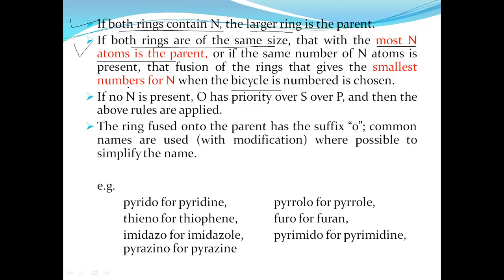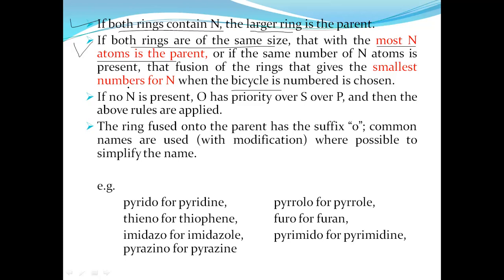you have to identify the parent heterocyclic ring on the basis of the maximum number of nitrogen atoms present in the ring. On that basis, you identify the parent ring. Once identified, you give the parent name at the end, and the ring with fewer nitrogens is written in the form of a prefix.